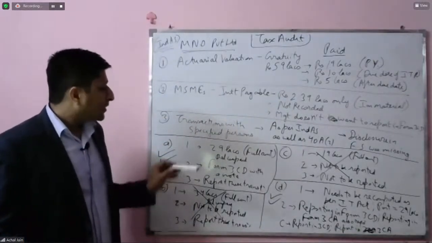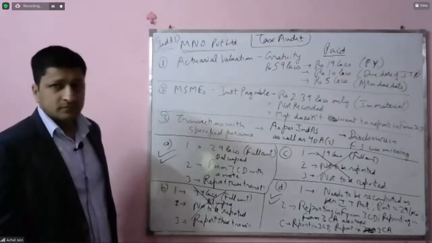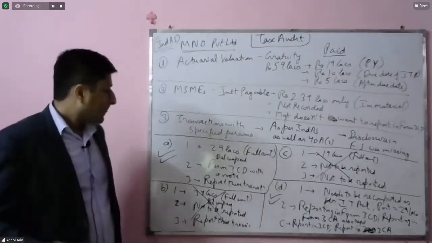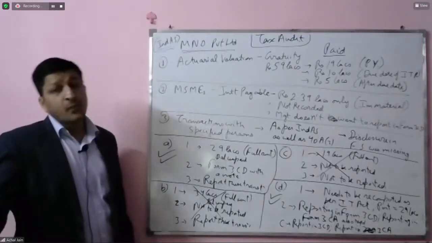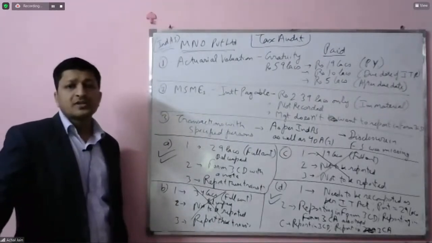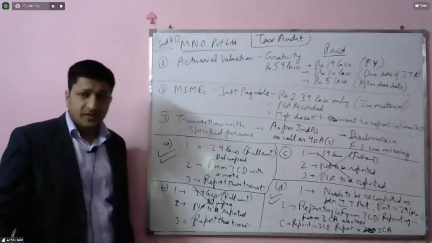Number two, if we have to compare point number two. Point number two says that we should report this amount. So there is no doubt it's a mandatory reporting. So this should go to Form 3CD.